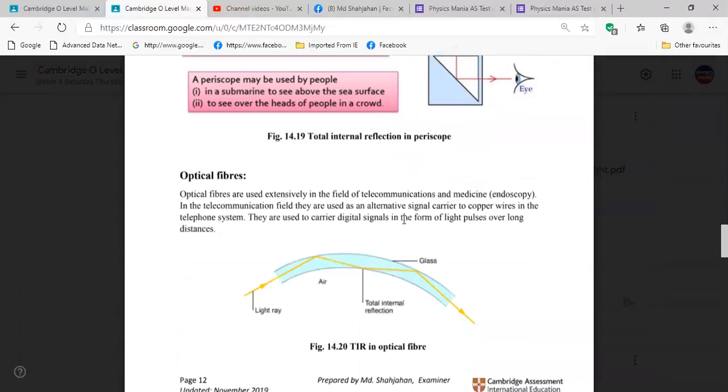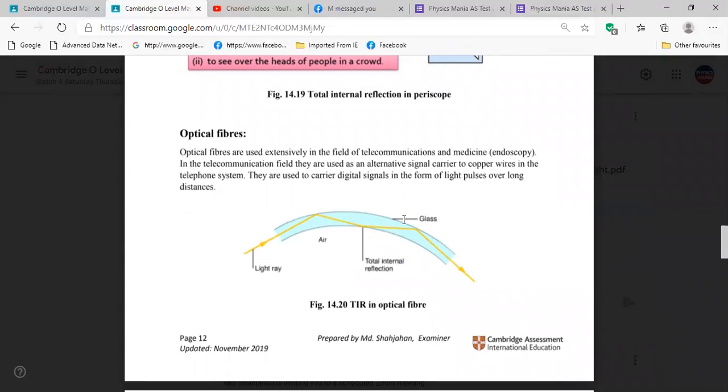So Tamjid has one question. What if we use a normal mirror to make a periscope? Will that also be total internal reflection, or would it be just normal reflection? That is only reflection. But here we are getting total internal reflection, while with a mirror we are getting only reflection.